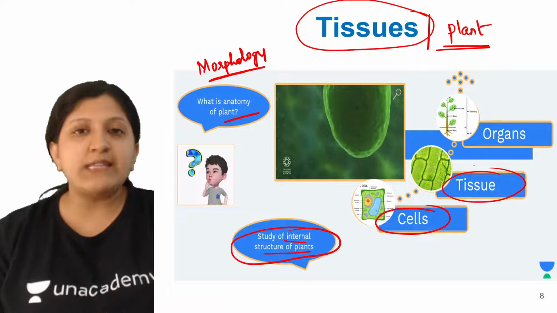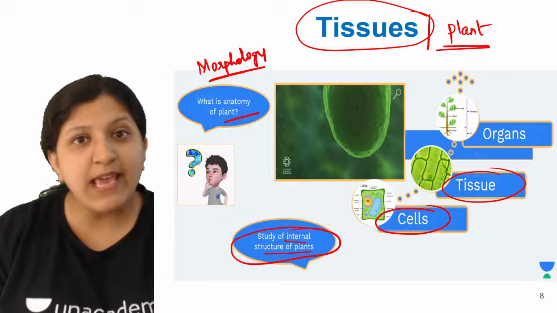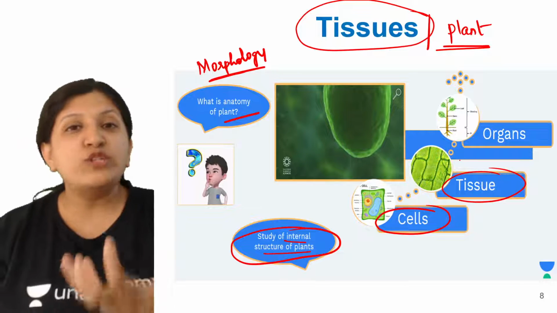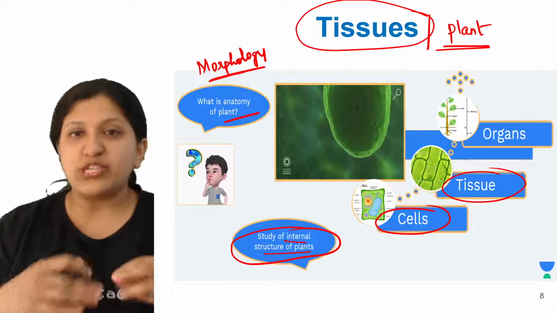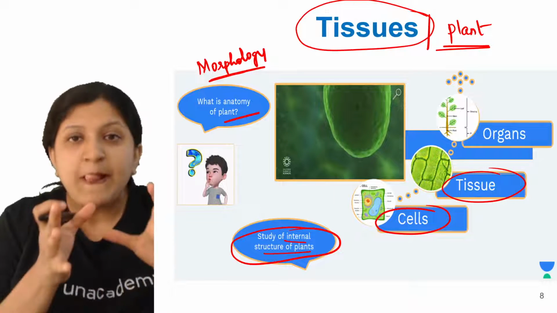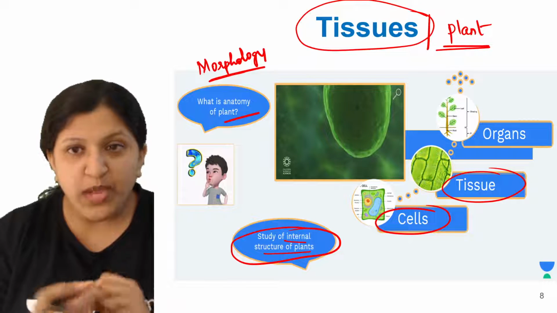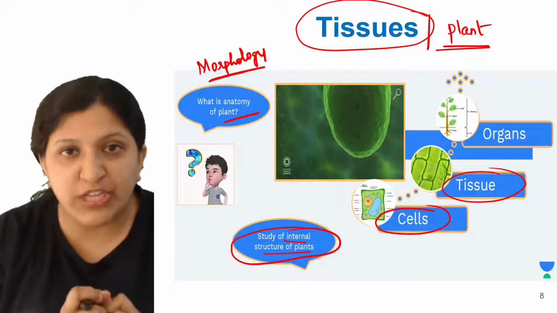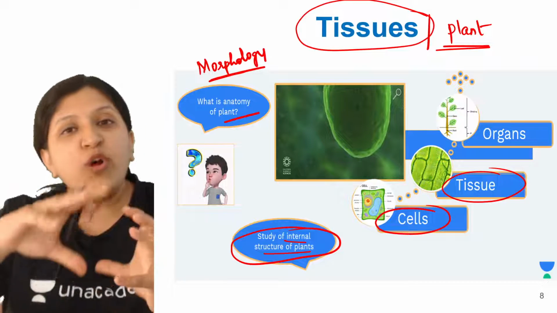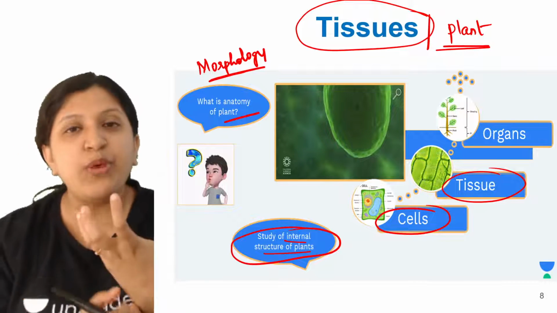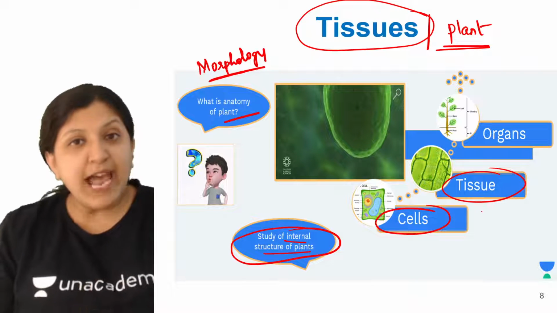Structurally they are the same, and functionally they will be performing the same function. The cells are joined together, in connection with each other, and all of these cells together form a tissue, and that tissue works for one or the other function.